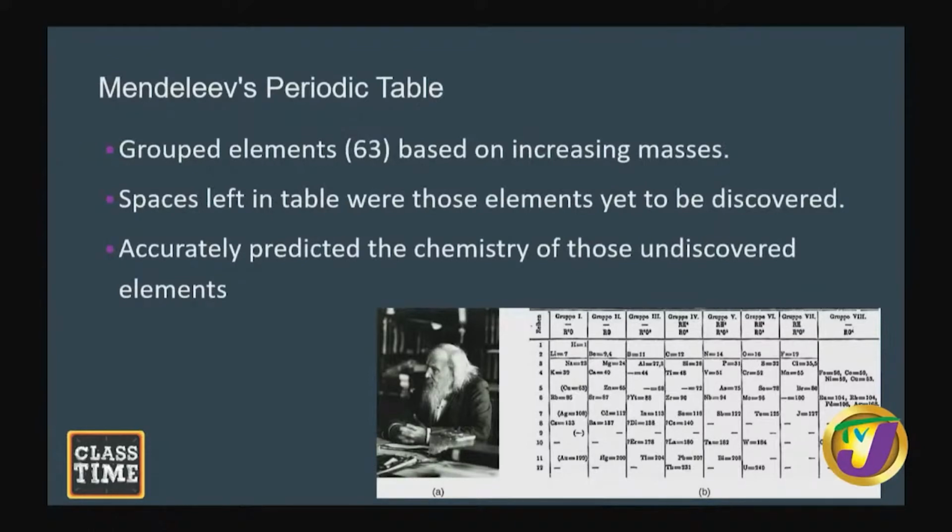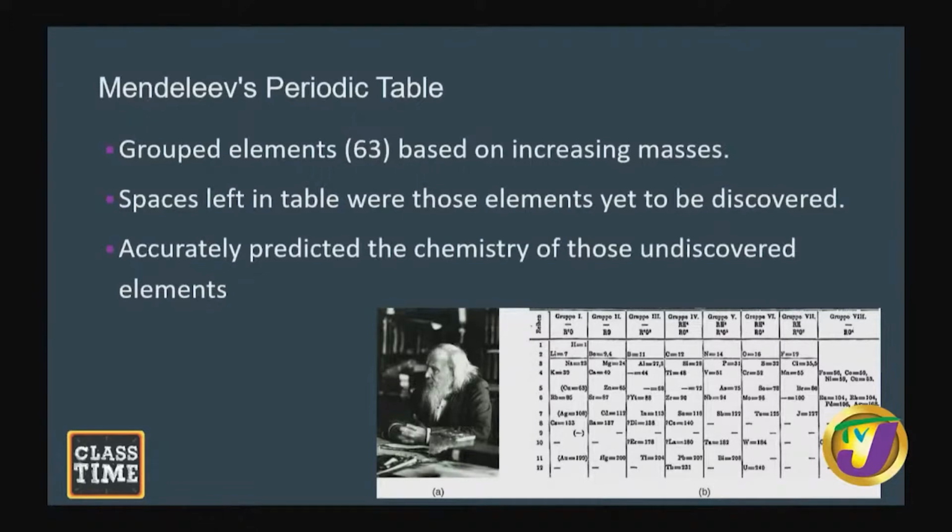Now, Mendeleev knew of 63 elements at the time, in the mid-1800s, and he realized that when he arranged his elements in the fashion which he did, they tend to have similar properties within the group.